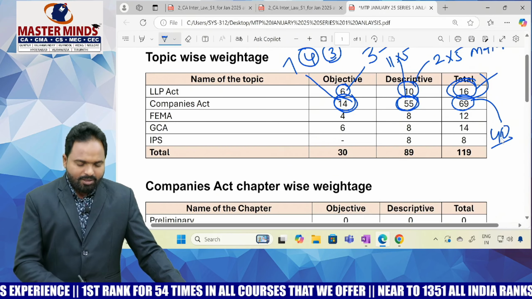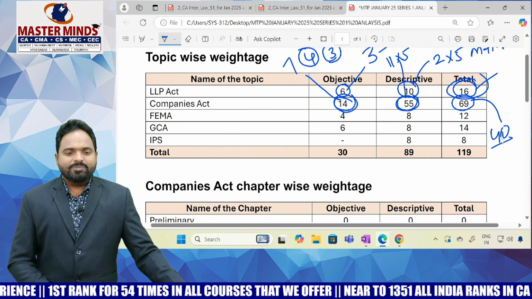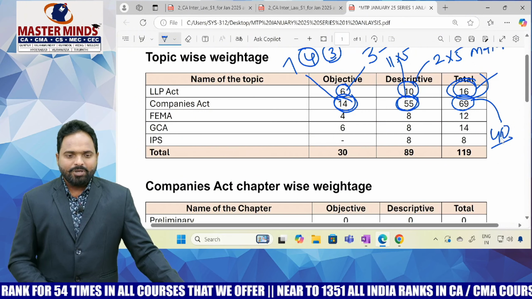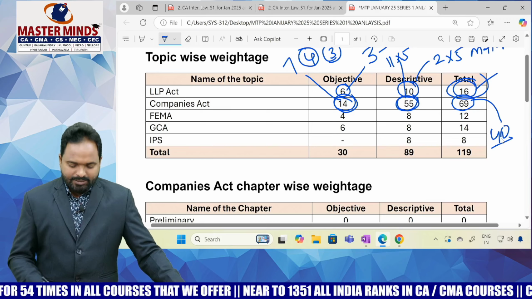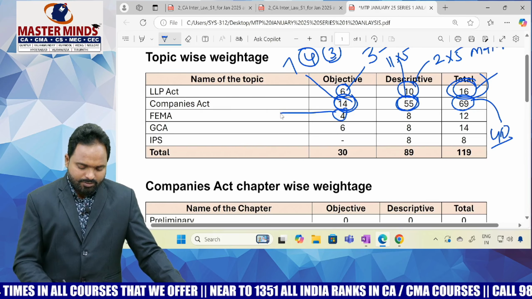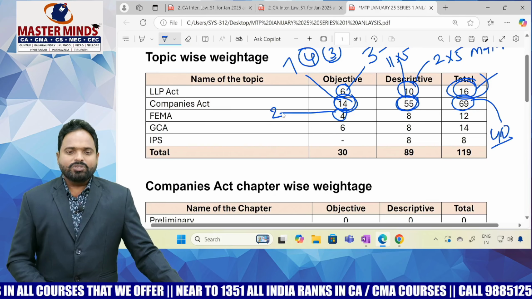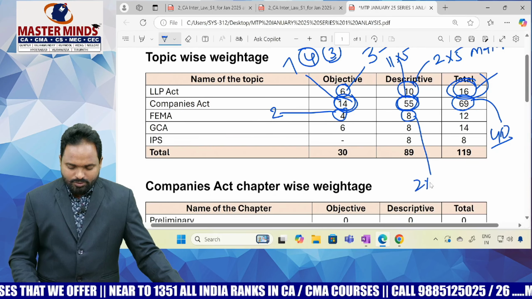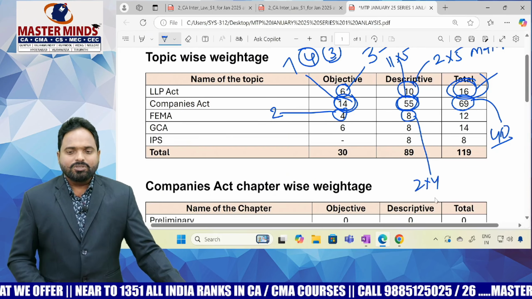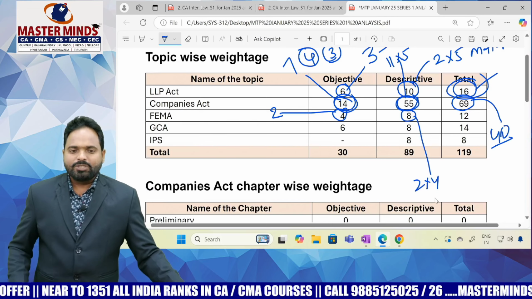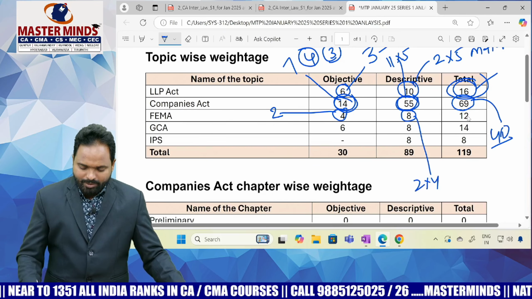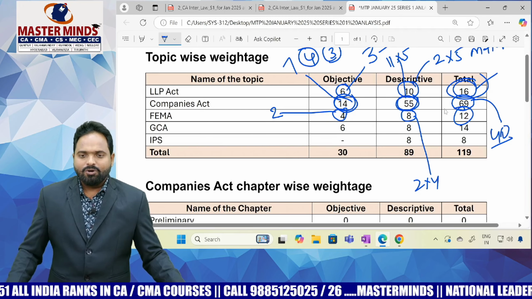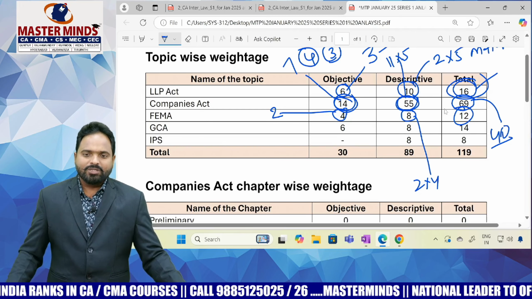Next, FEMA, the Foreign Exchange Management Act. This is also a category A chapter. From FEMA, 4 marks in MCQs: two straight MCQs, and 2 into 4 marks questions, 8 plus 4, 12. That is from the FEMA Act. I think in September 2024, from the FEMA Act they asked 14 marks.